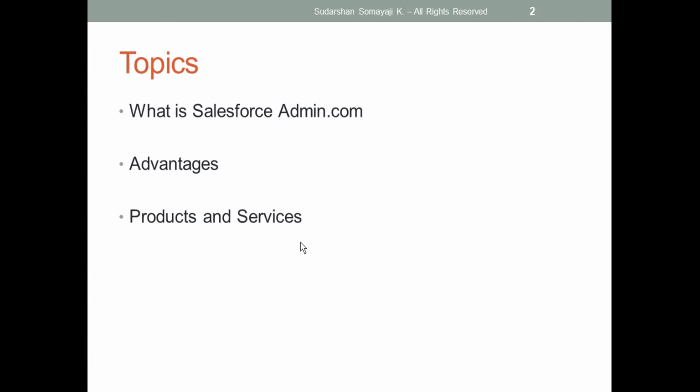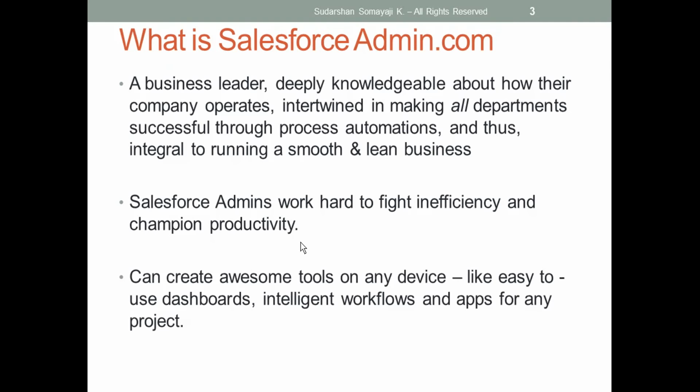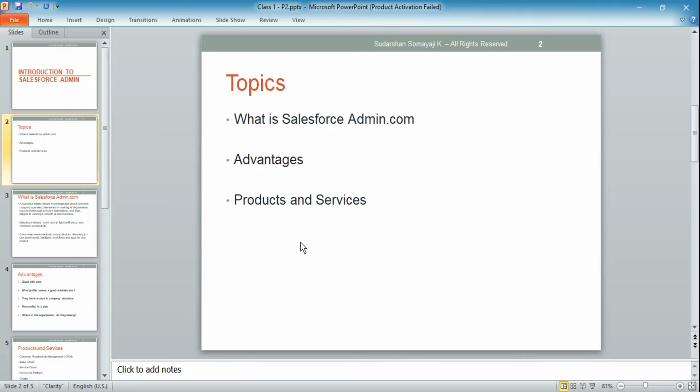He will help a company or business to run in a smoother and more effective manner, so that the user will be in the happiest mode. So those are the things we saw with the Salesforce admin.